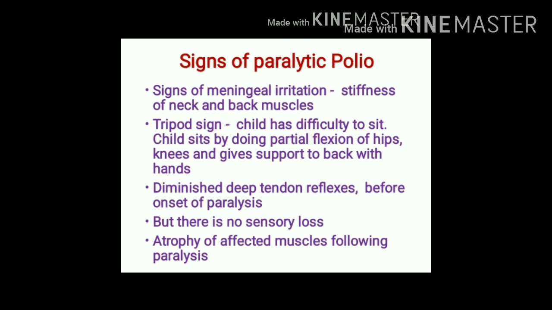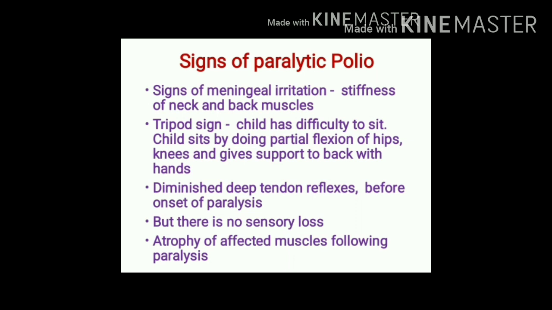There are signs of meningeal irritation, that is, stiffness of neck and back muscles. In addition, we may find the tripod sign. What is the tripod sign? In this sign, the child has difficulty sitting. The child sits by partially flexing the hips and knees, and supports the back with the hands.